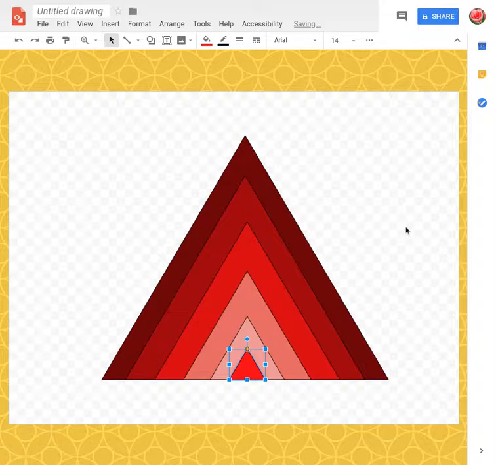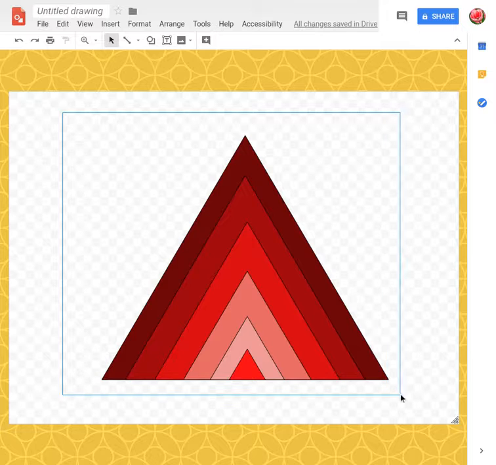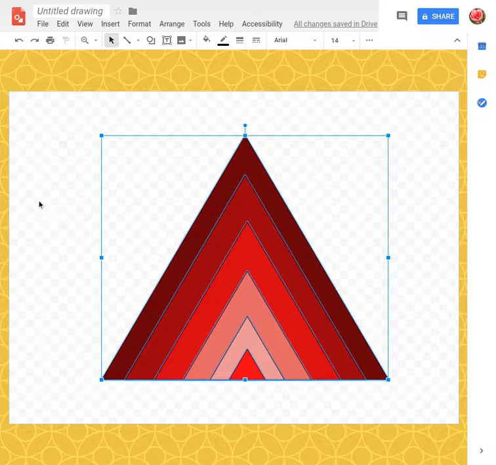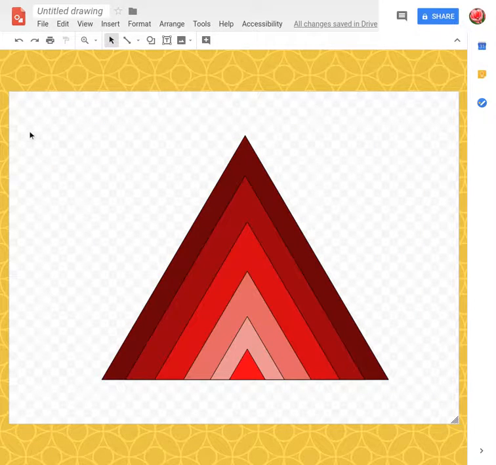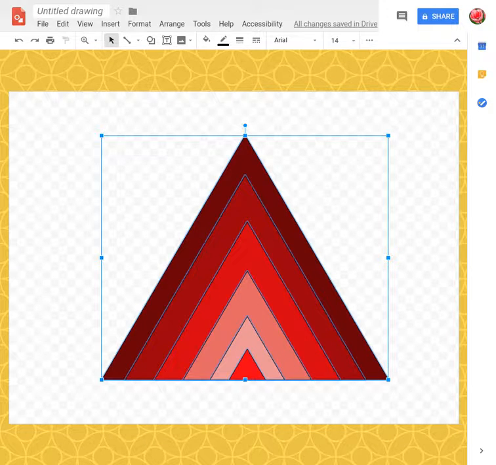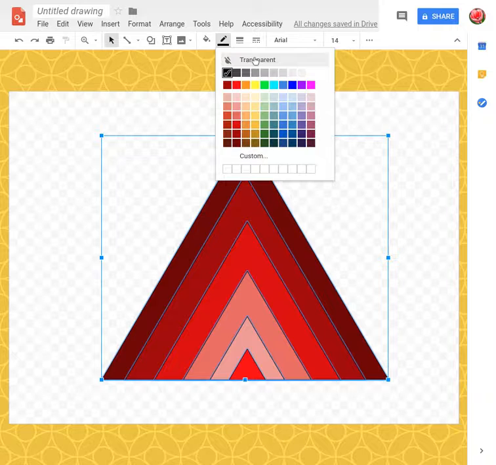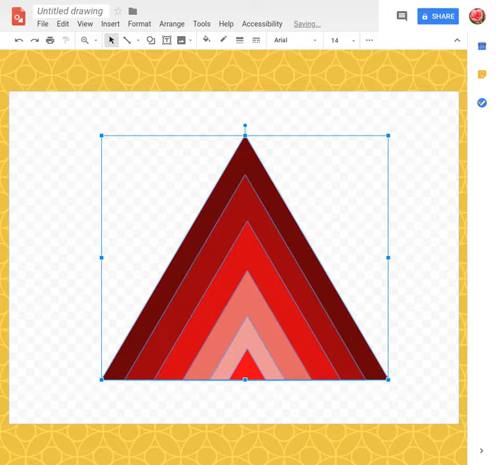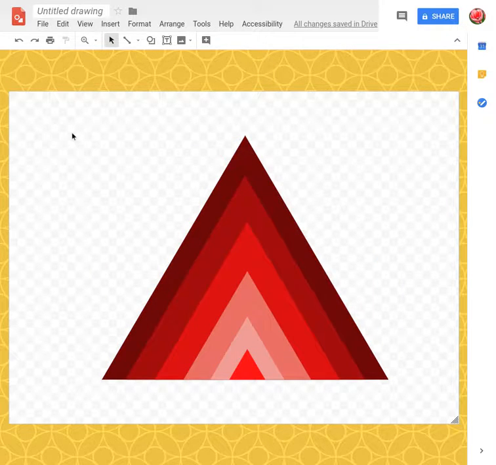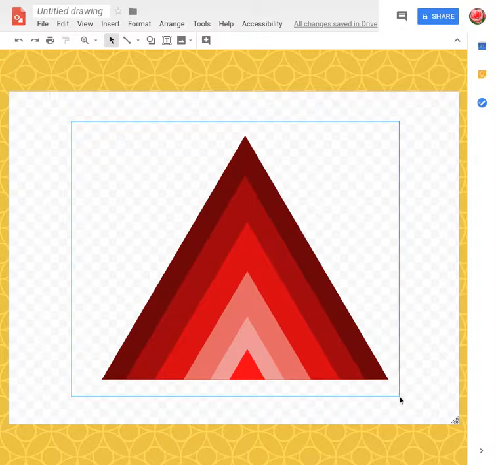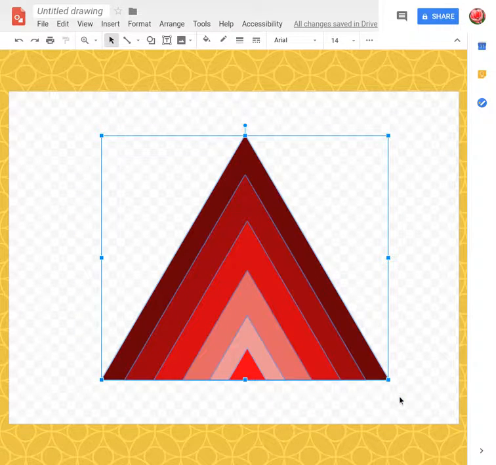So it's like that. Okay, now you've still got lines on the shapes. So if you click and drag like that, that will select everything. Or you go Ctrl A on the keyboard and that will select everything. Then go up to the lines here and choose transparent. So that removes all of the lines. Right, you can now select it all and resize it. Finger on the shift again. That way when you resize it, it keeps it in proportion.